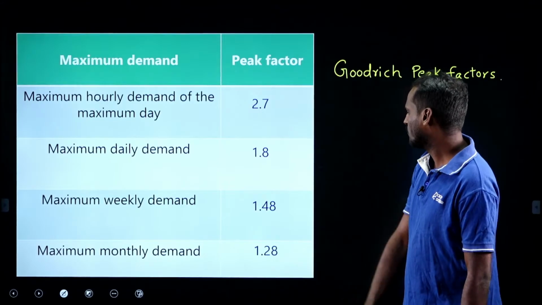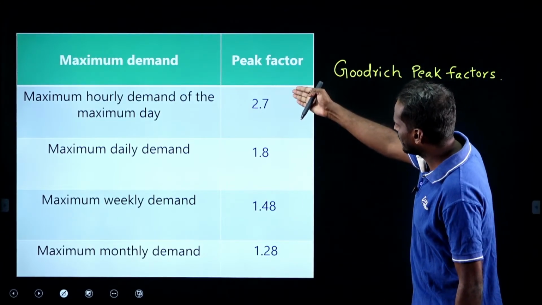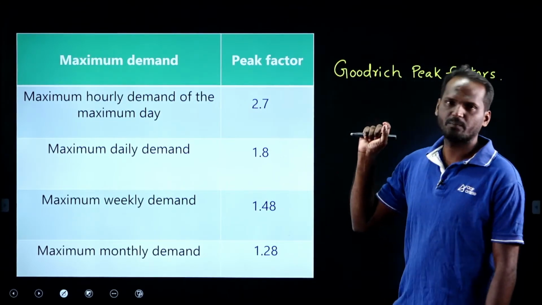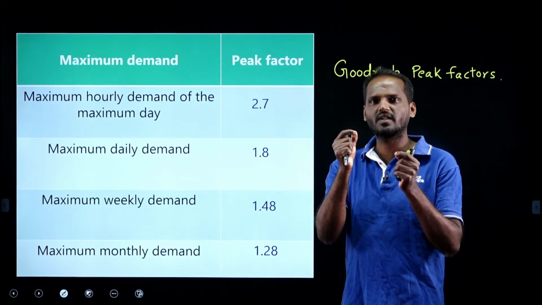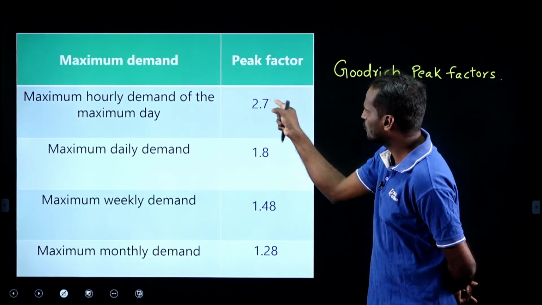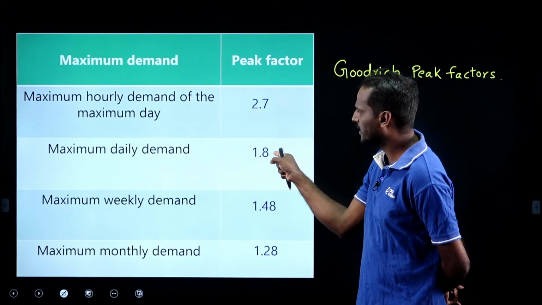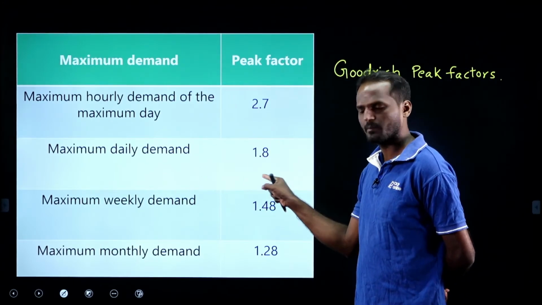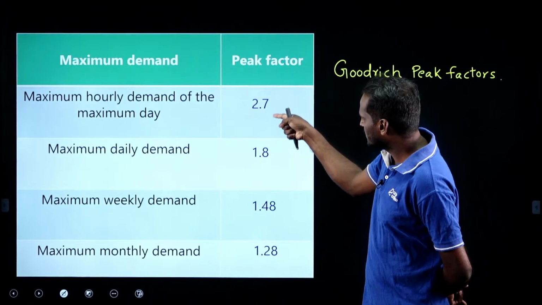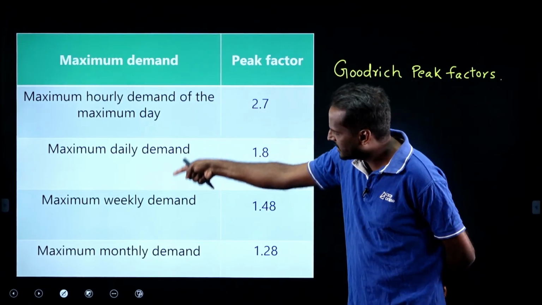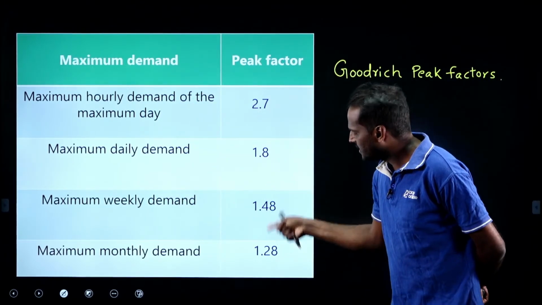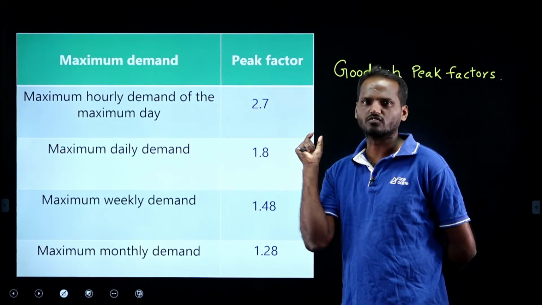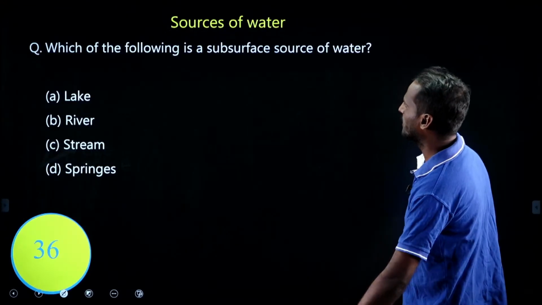1.48. Monthly 1.28. As you can see, there is a decrease in the peak factors. You can remember in that way. Hourly demand 2.7, daily 1.8, weekly 1.48, monthly 1.28. It is a decreasing peak factor. As the time is increasing, the peak factor is decreasing. In this way, you can remember these values, right? This is about peak demand.